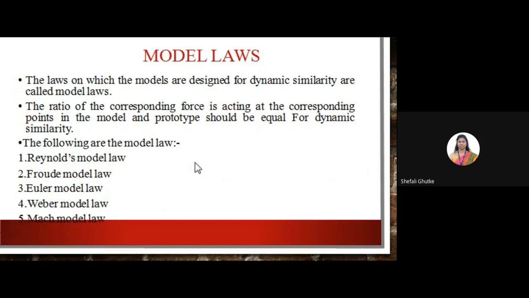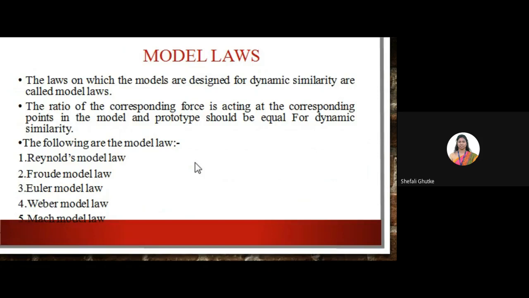The law on which the models are designed for dynamic similarity is called a model law. The ratio of corresponding forces acting at a corresponding point in the model and the prototype should be equal for dynamic similarity. Okay, so the following are the model laws. First is Reynolds model law, second is Froude's model law, third is Euler's model law, fourth one is Weber's model law, and the fifth one is Mach model law.